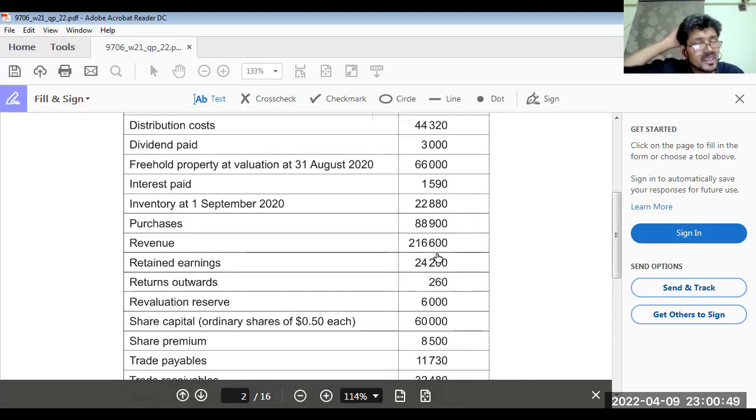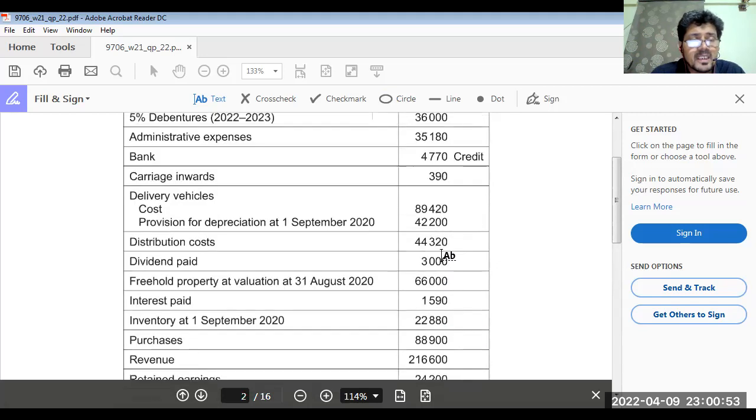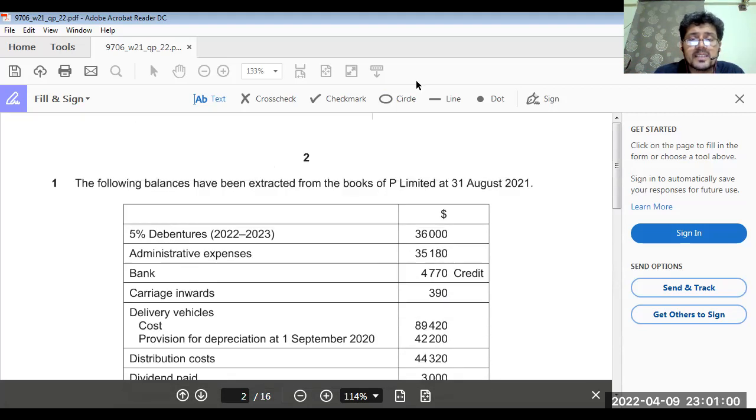Now to see administrative expense. Yes, these are administrative expenses, 35,180. Where's the calculator? Here is the calculator. 35,180. Okay. Is there any adjustment for administrative expenses?